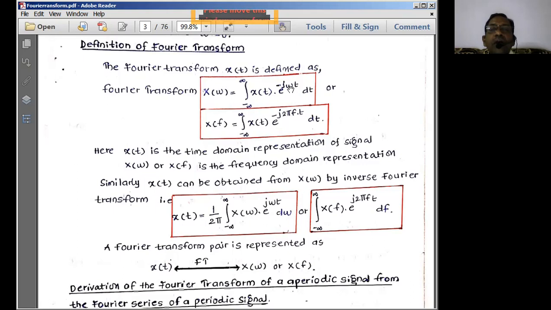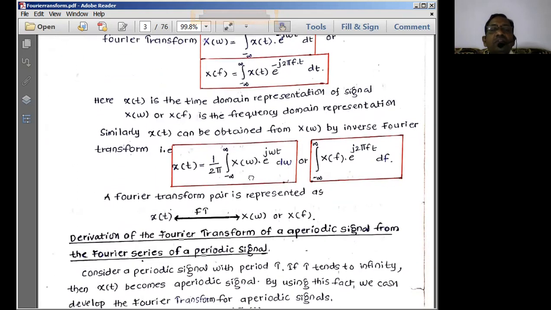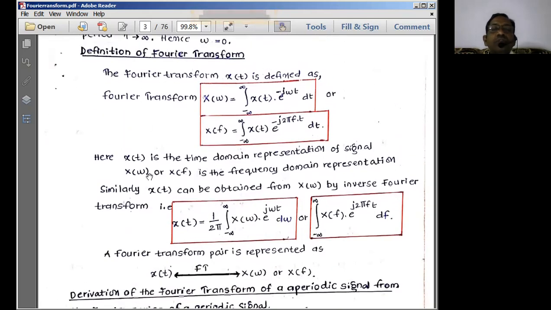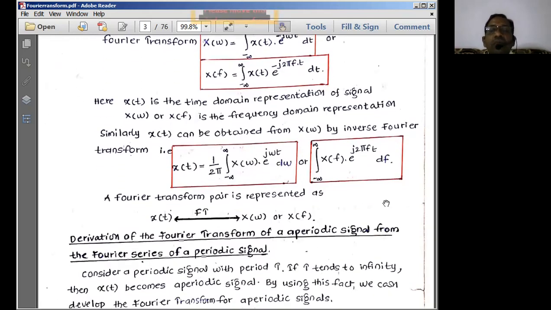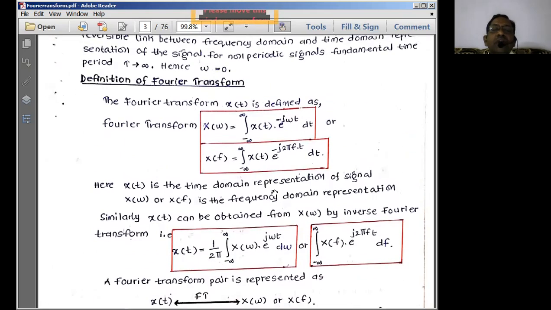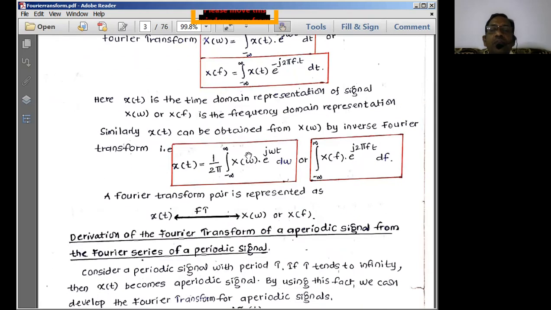If you write omega equal to 2 pi f, the form is going to become something like this. Similarly, this Fourier transform is reversible. That means when a time domain signal is given to us, we can find the Fourier transform representation in mathematical form. Similarly, when a Fourier transform is given to us, we can find the inverse, that is, the time domain representation of the Fourier transform. So the Fourier transform supports the reversible property.